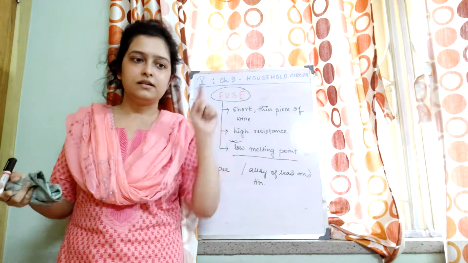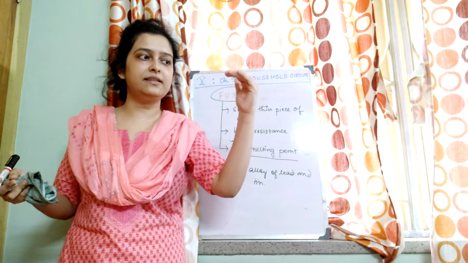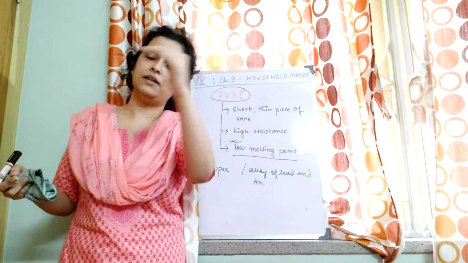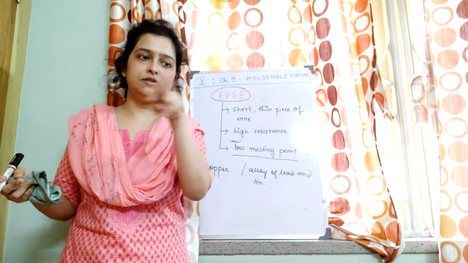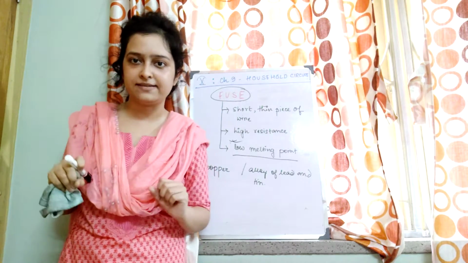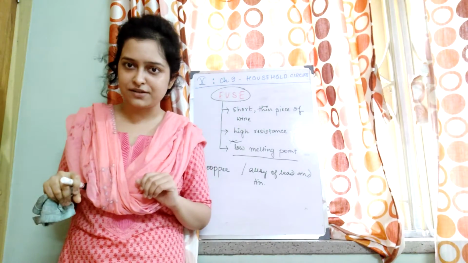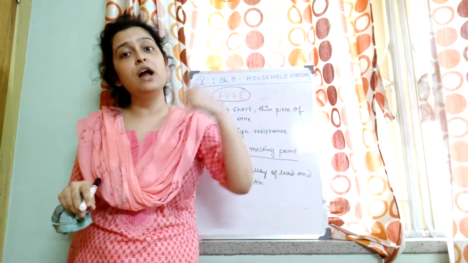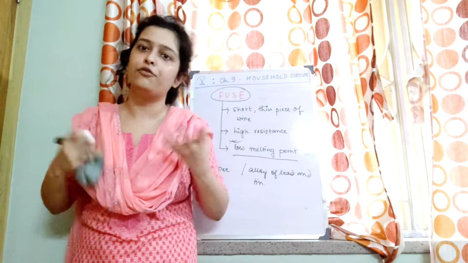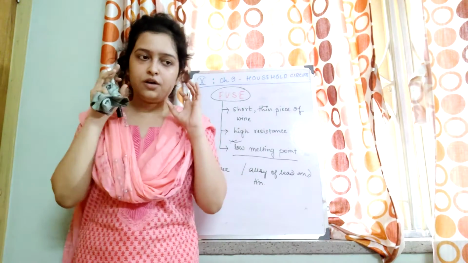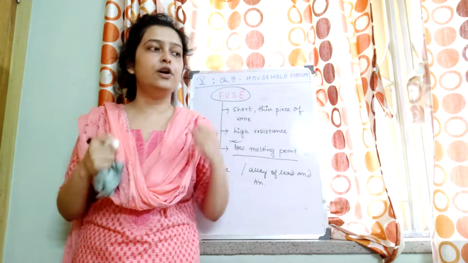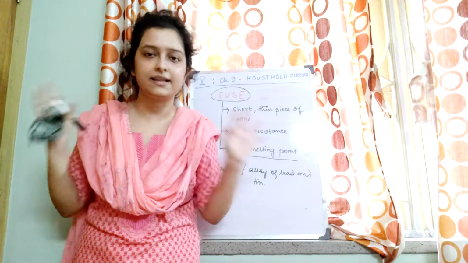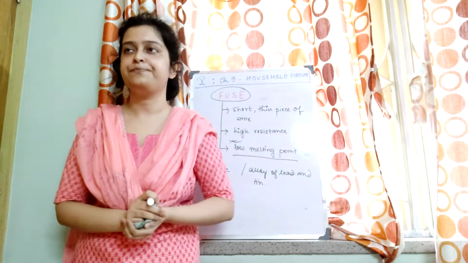So obviously current will not be able to flow. When the current exceeds the safety limit, the path of the current is incomplete, current is not able to flow, and we can save the appliance. Therefore the appliance is not damaged. So should the fuse be connected before or after the appliance? Before the appliance, because obviously we need to protect the appliance. It acts as a shield. Before the current enters the appliance, it has to pass through me. It's like that. Okay, so a fuse works like that.